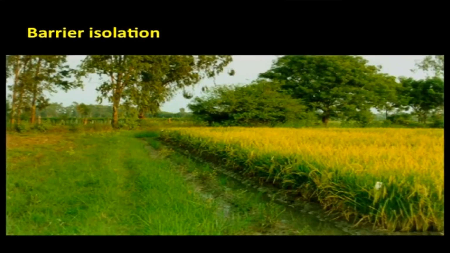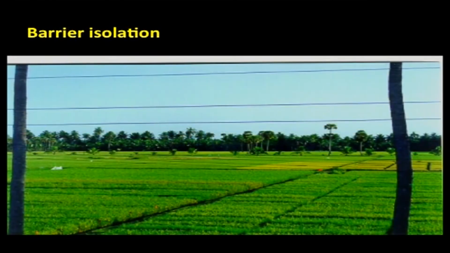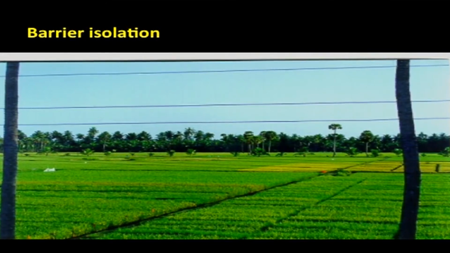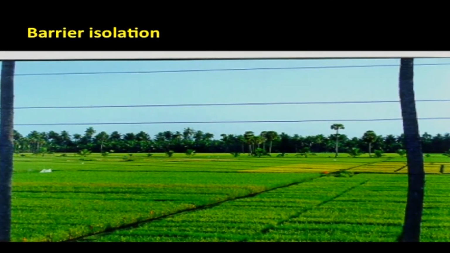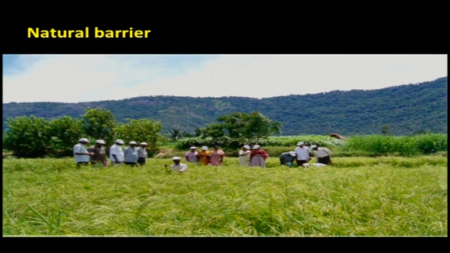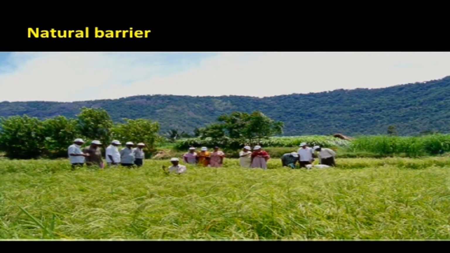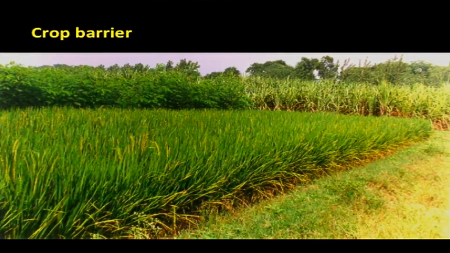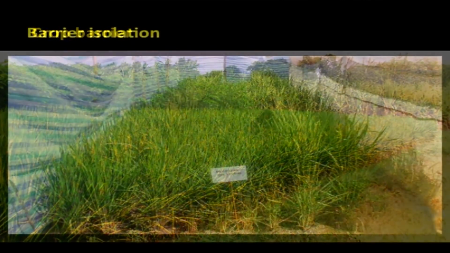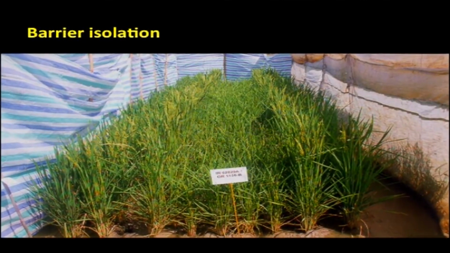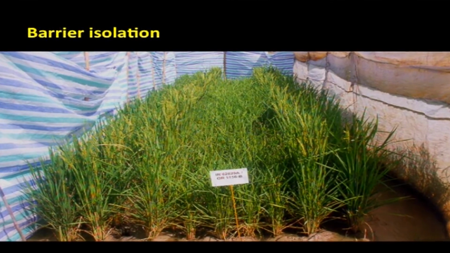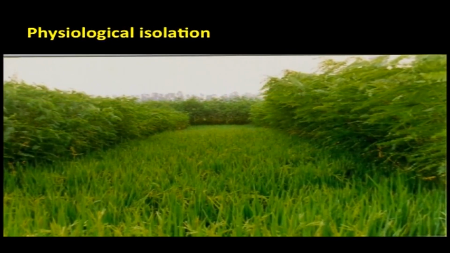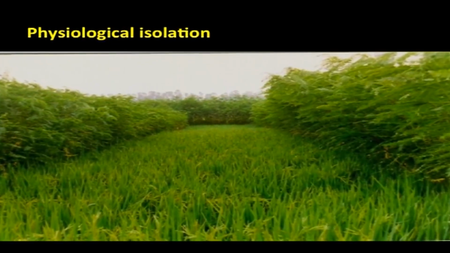Then the third point is barrier isolation. If physical or time isolation is not possible, we can go for barrier isolation by erecting tall shelter trees. We can go for barrier isolation by natural or artificial means. Natural barriers mean erecting sesbania, maize and sunflower crops. Artificial barrier means erecting plastic cover to avoid contamination. Fourth one is physiological isolation. It differs in flowering due to change in altitude.